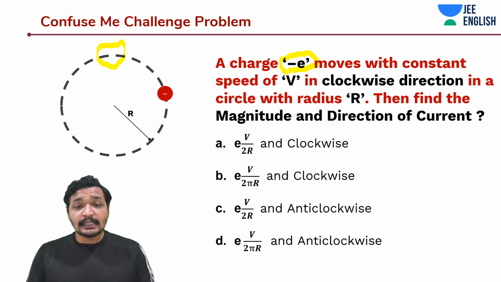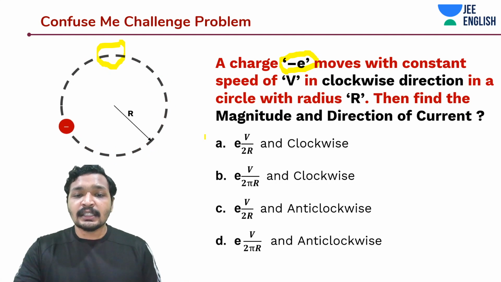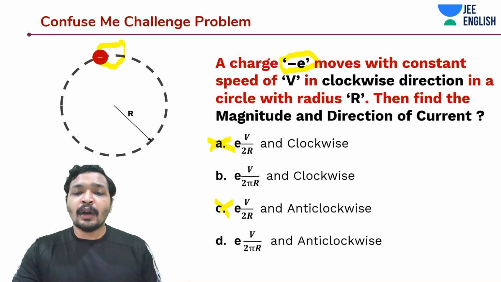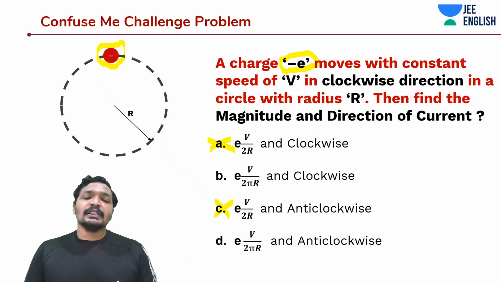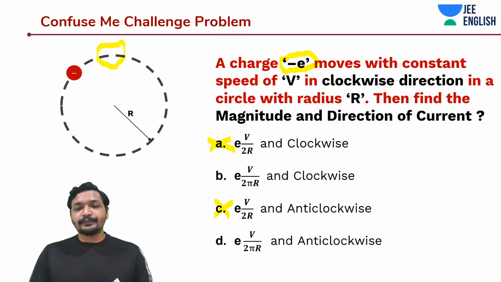But it is minus E into V by 2 pi r is the answer that you got over here. So this 2r is just given to confuse you. So these both are not the answers. The options were E into V by 2r in clockwise direction, E into V by 2 pi r in clockwise direction, and E into V by 2r in anti-clockwise direction and E into V by 2 pi r anti-clockwise direction.